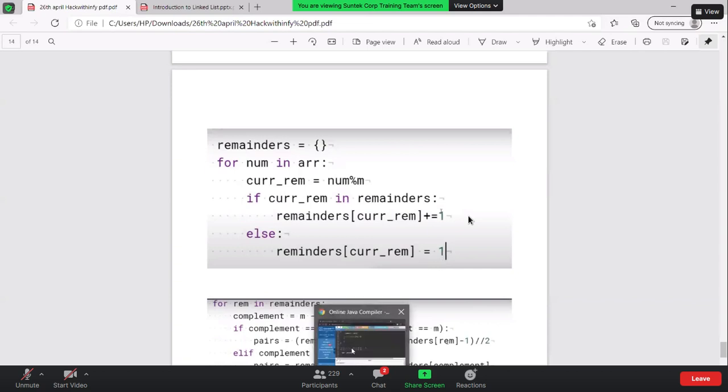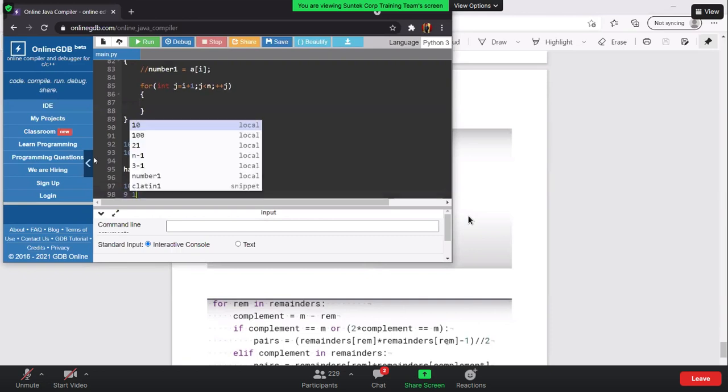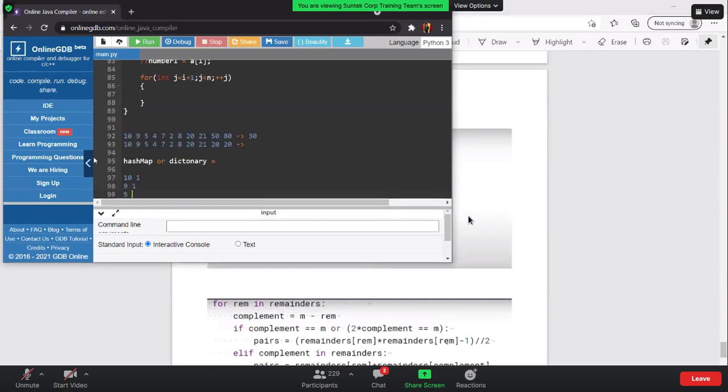So how it's going to be created: let's say I create a dictionary or hash map for this. You can call it a hash map or a dictionary. If I write the logic for this, 10 appears one time because we never encountered it, so it goes inside the loop and checks. 9 appears one time. 5 appears one time.